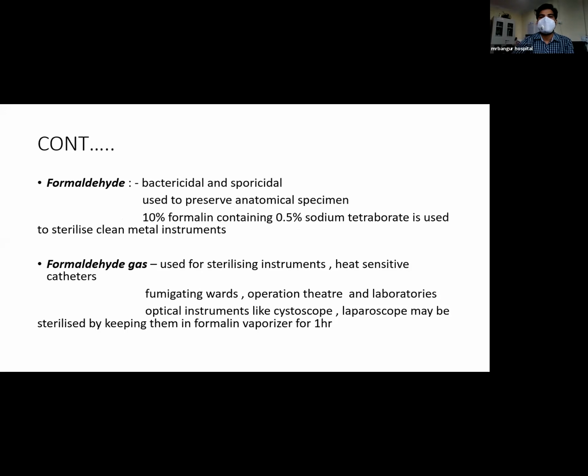Now formaldehyde, it is bactericidal and sporicidal. It is used to preserve anatomical specimens. 10% formalin containing 0.5% sodium tetraborate is used to sterilize clean metal instruments. Now, formaldehyde gas is used for sterilizing instruments and heat-sensitive catheters. Also used for fumigating wards, operation theaters, and laboratories. Optical instruments like cystoscope and laparoscope may be sterilized by keeping them in a formalin vaporizer for 1 hour.